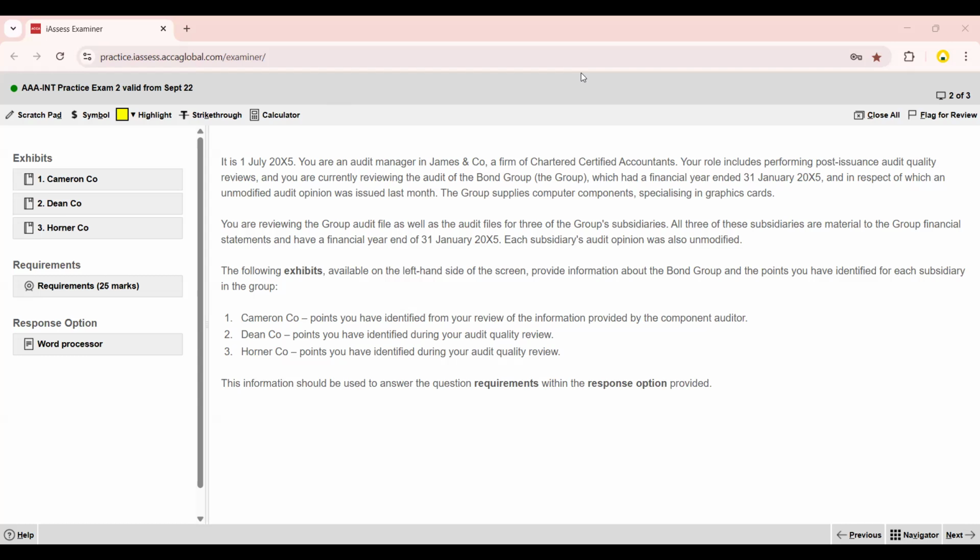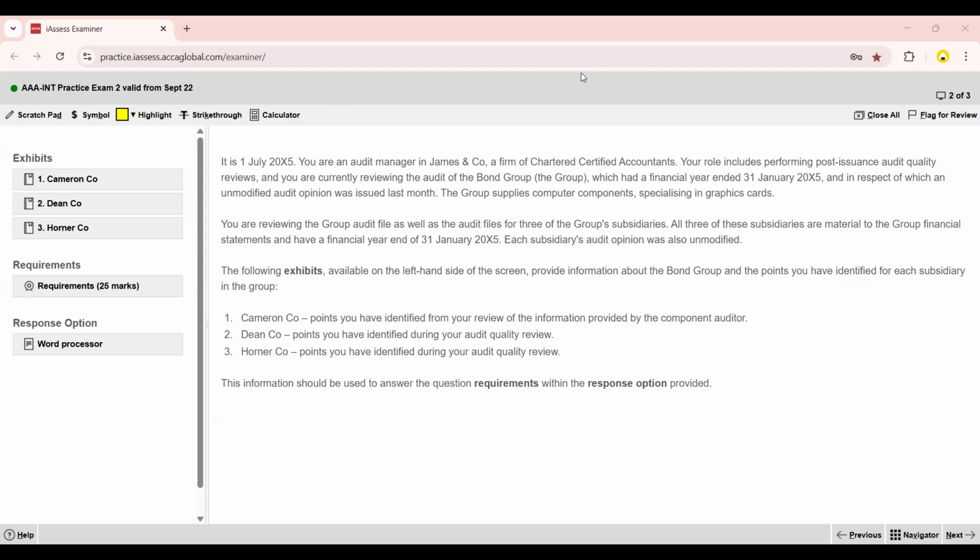If any student has this question from Google, not from the ACCA CBE platform, because previously the question uploaded on the ACCA CBE platform was different from the questions which they just updated on the new CBE platform, don't worry.